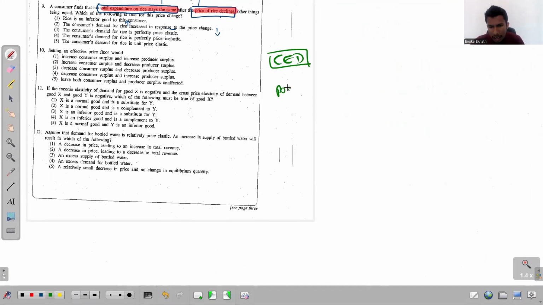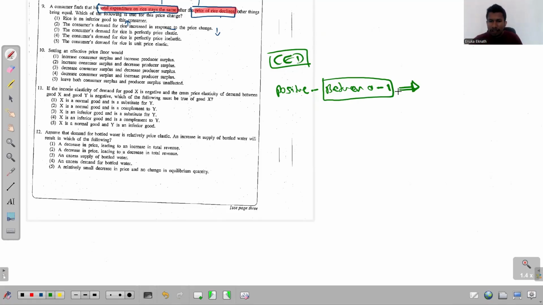So CED is positive, and it falls between 0 and 1.